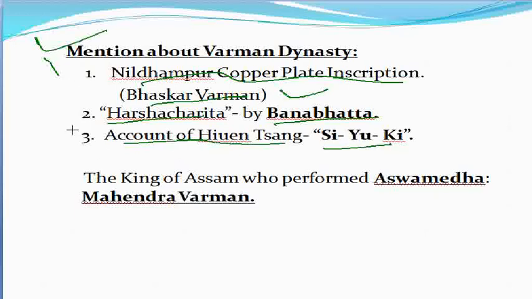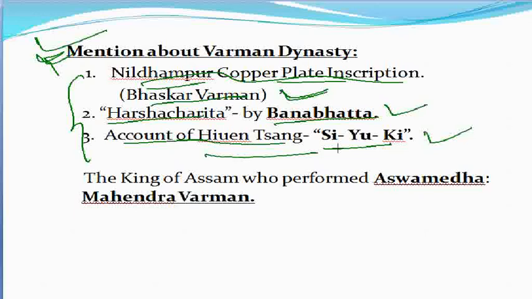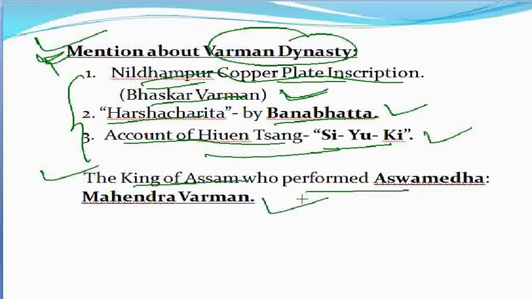So in these three accounts, the mention of the Varman dynasty is mostly found.